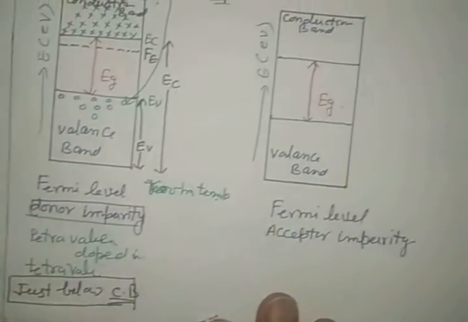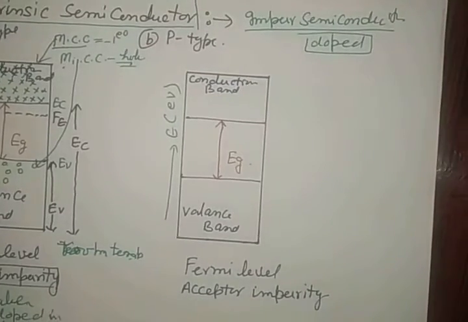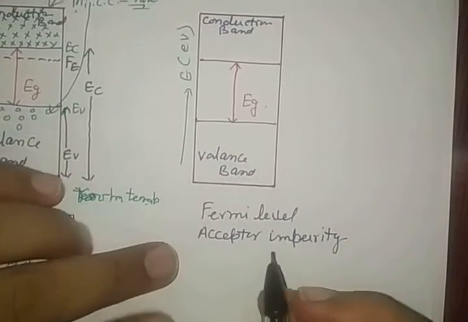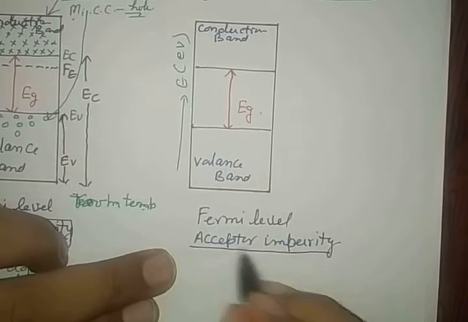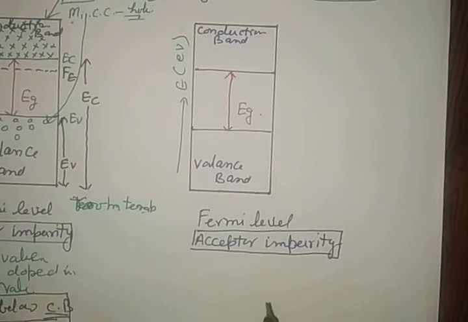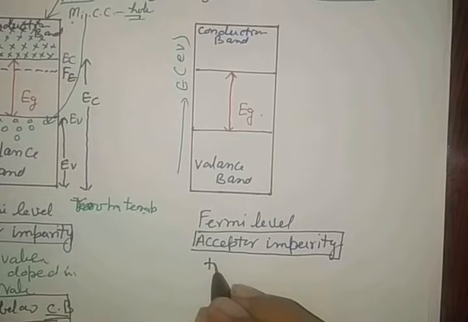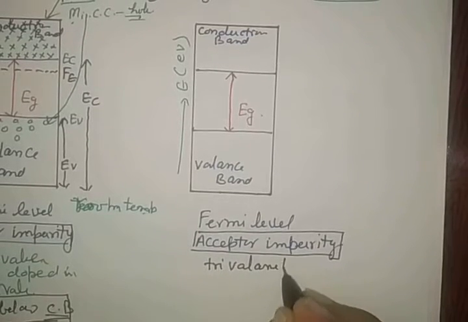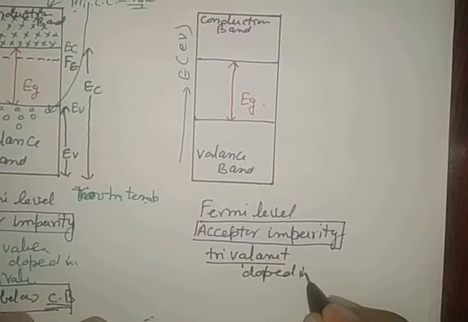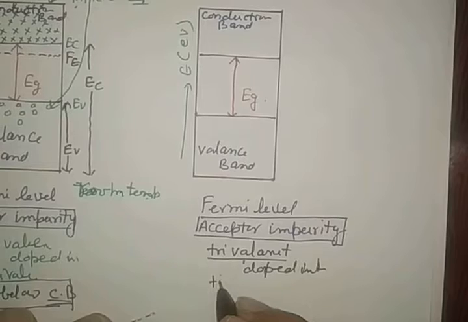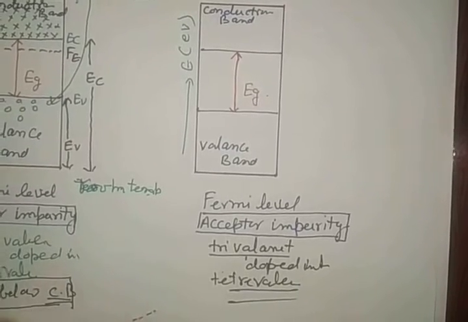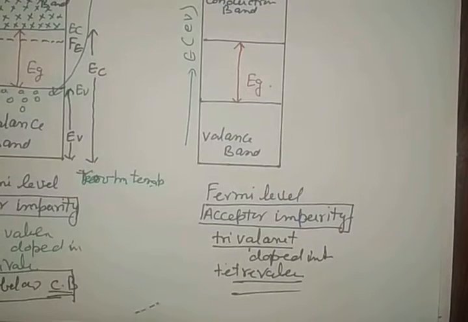Now we will see the second one, the P-type semiconductor. In a P-type semiconductor, the Fermi level we are going to watch, it is called the acceptor impurity. Here in this acceptor impurity, how do we dope? We dope trivalent impurity into tetravalent. What is tetravalent? Germanium and silicon, to increase the conductivity. See how it is done.